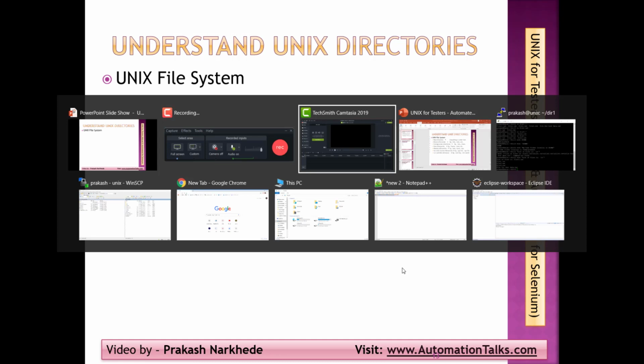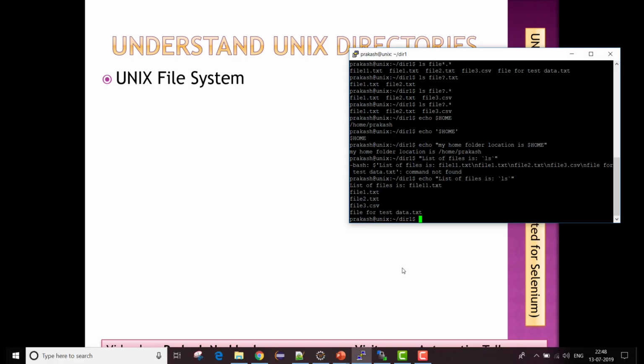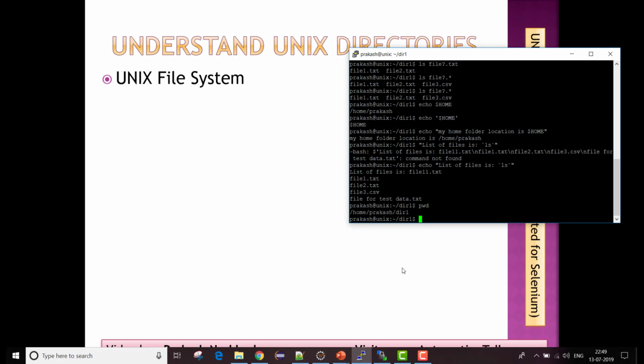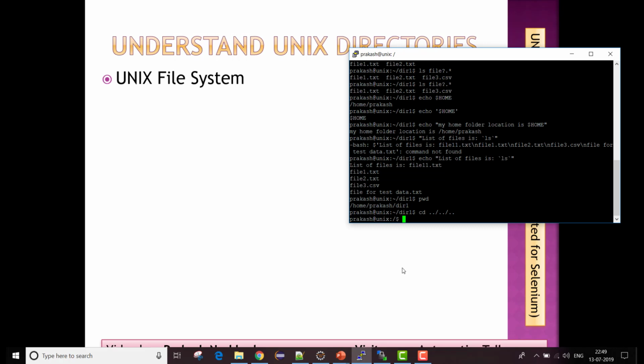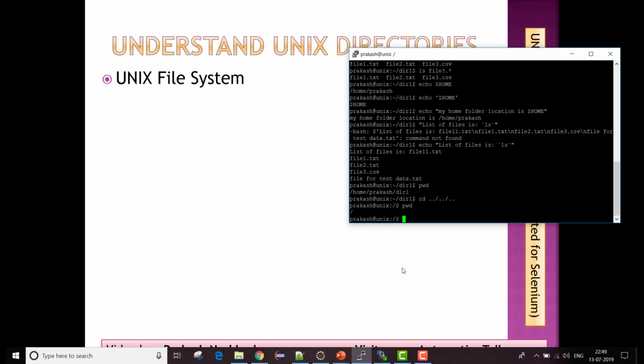If you go to your PuTTY and go to my home directory, let us check where I am currently. Let me go to my root directory. I need to go three steps back. Now you can see I am currently in my root directory.